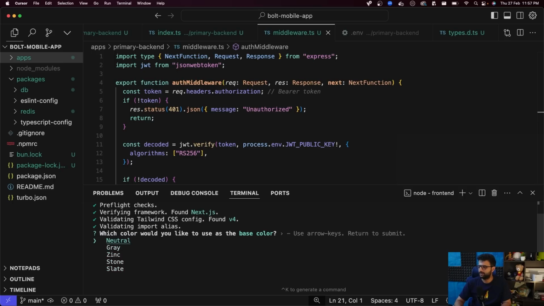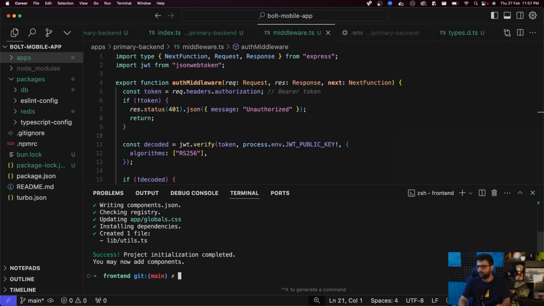Let's select. I always get confused amongst these. I've only used slate and neutral. I'm probably going to stick to neutral for now. Okay, there we go.